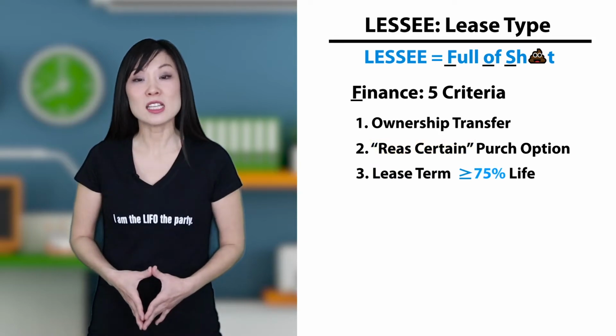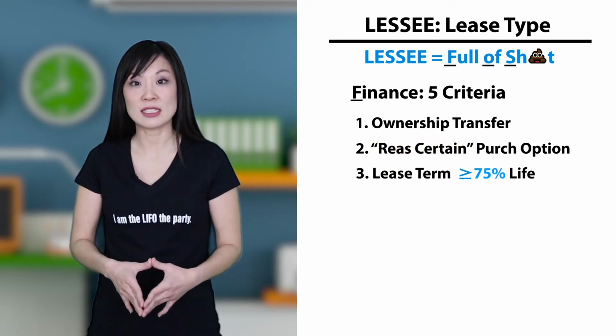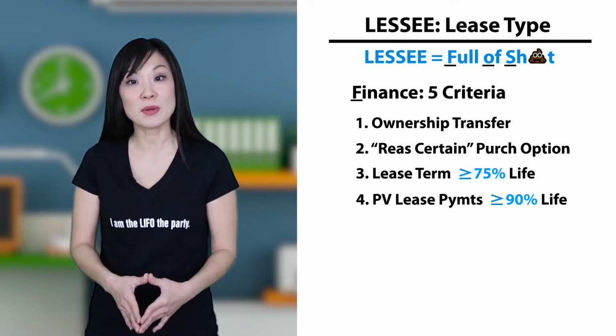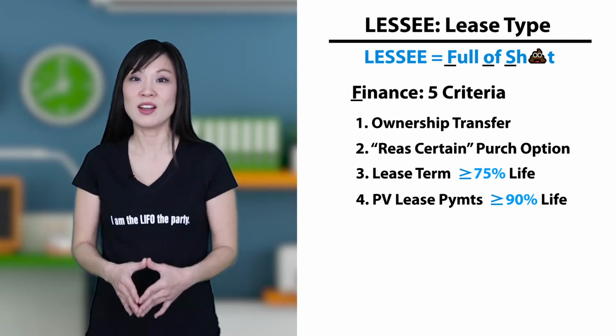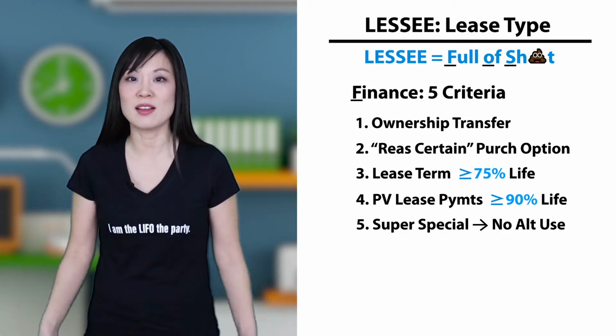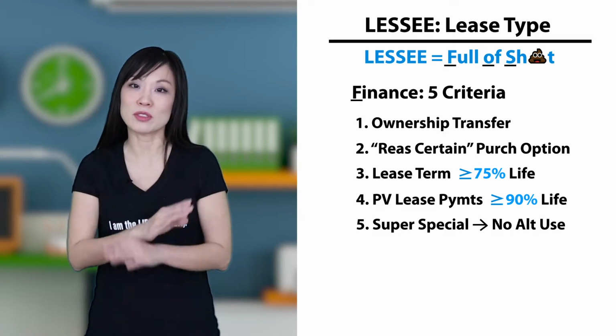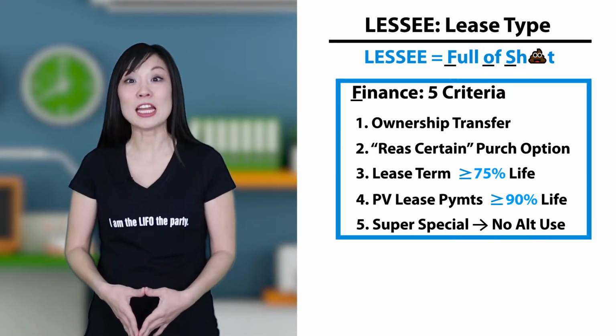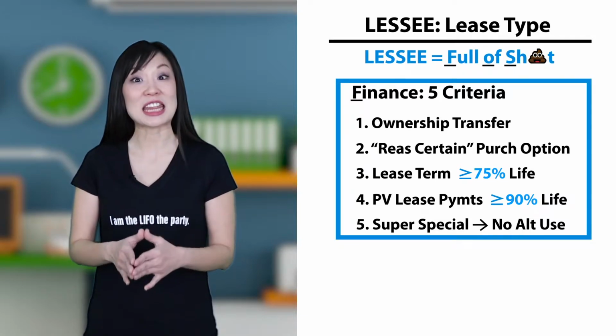Criteria 3. Is the lease term 75% or more of the asset's life? Criteria 4. Is the present value of the lease payments 90% or more of the asset's fair value? And criteria 5. Is the leased asset so super specialized that it has no alternative use? Meaning no one but the lessee can use it. Let's take a step back and look at these 5 criteria. There's a theme.